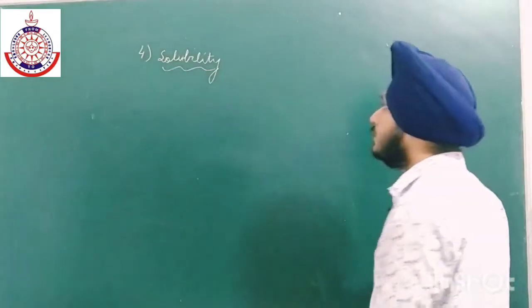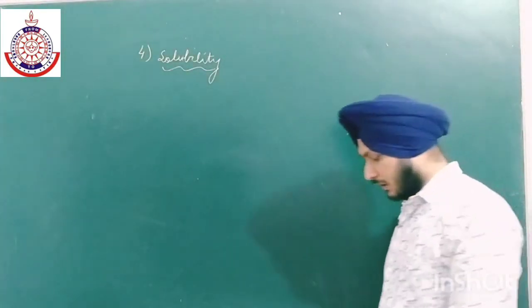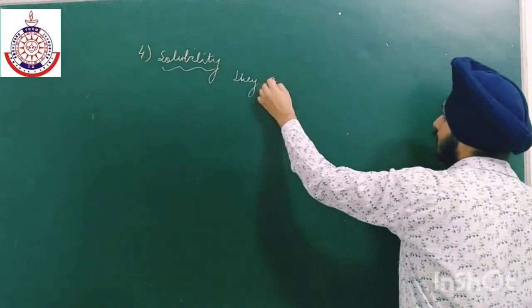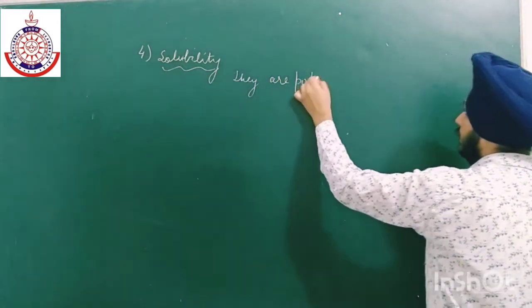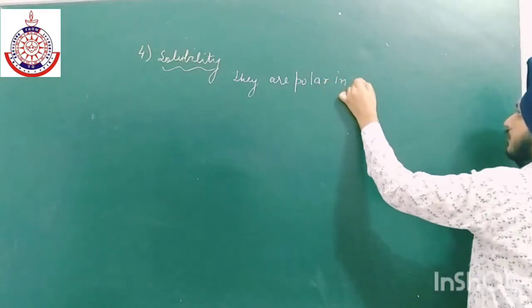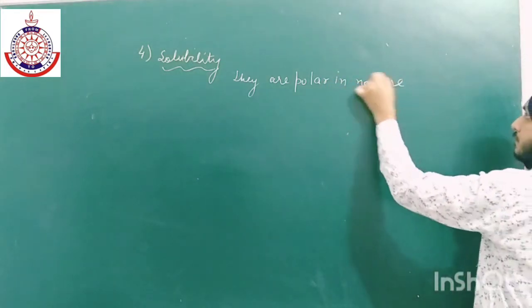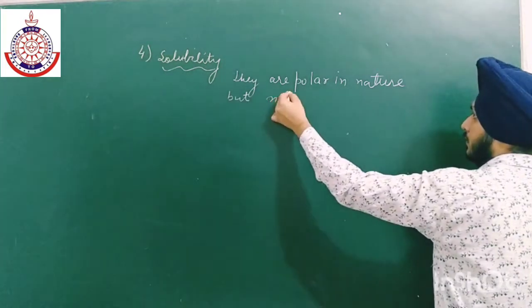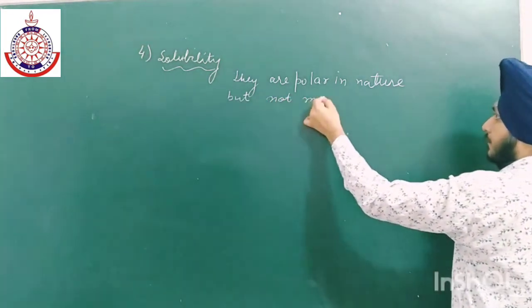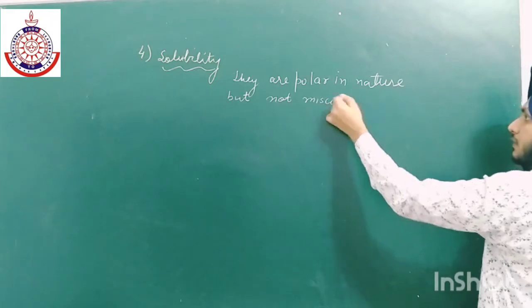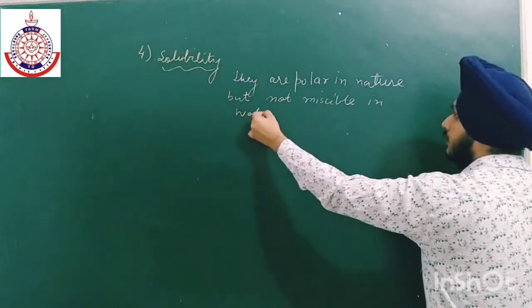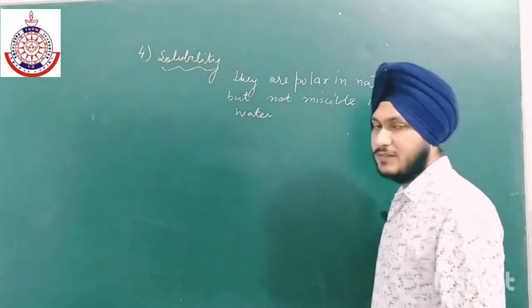They are polar in nature but not miscible in water, as water is also not fairly miscible in them. The solubility is very less.